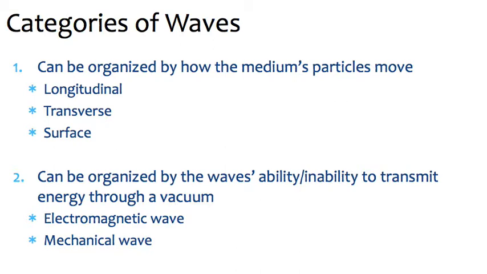If we organize them by how the particles move, we get longitudinal waves, transverse waves, and surface waves. If we instead do it by the ability or inability to transmit energy through a vacuum, we categorize them into two types: electromagnetic waves and mechanical waves. Now let's talk about each of those types of waves.